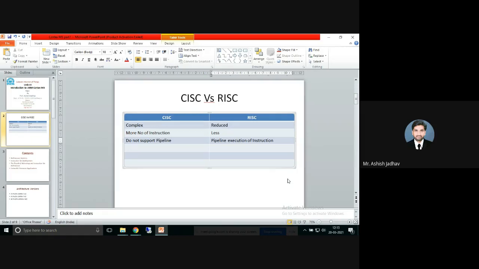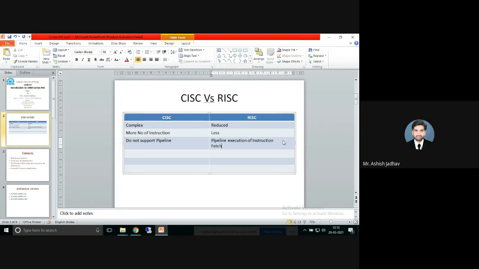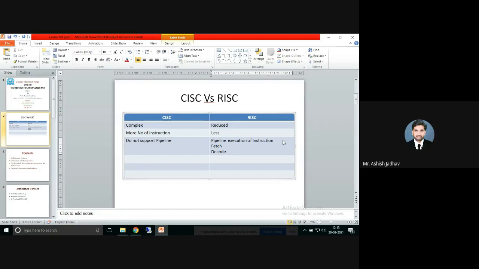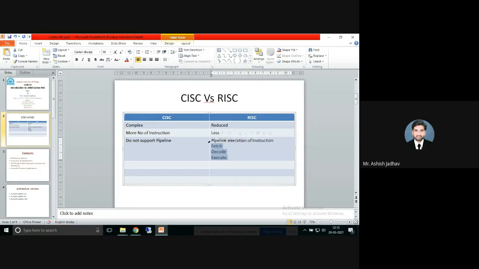Which are those three phases? Fetch, decode, and execute. Let me expand this. What is the fetch cycle? Then we have decode, and then we have execute. These are the three cycles every instruction needs to pass through.